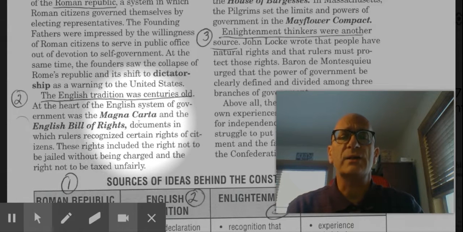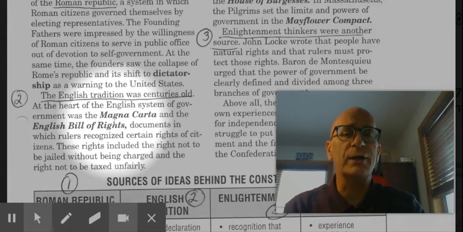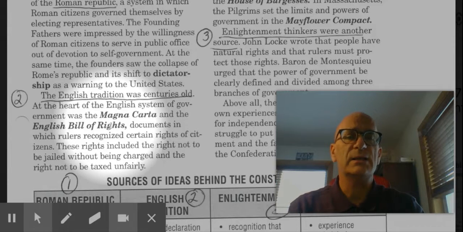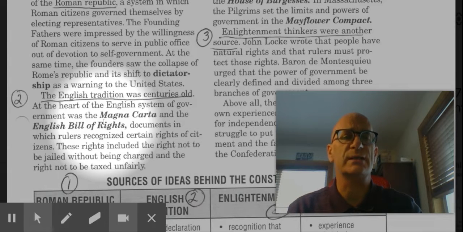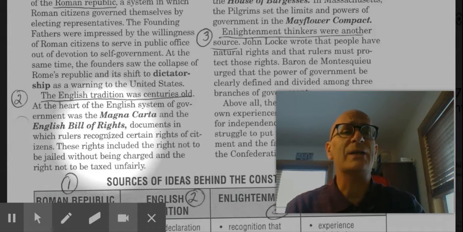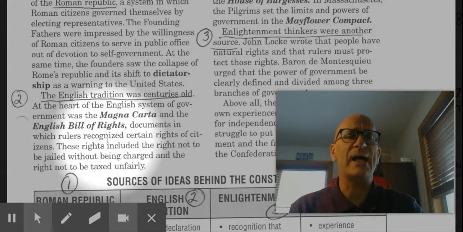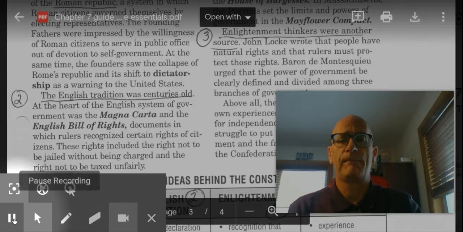At the heart of the English system of government were the Magna Carta and the English Bill of Rights, documents in which rulers recognize certain rights of citizens. These rights included the right not to be jailed without being charged and the right not to be taxed unfairly. Both of these ideas, the right not to be jailed without first being charged with a crime, and the right not to be taxed unfairly, come from the English tradition.